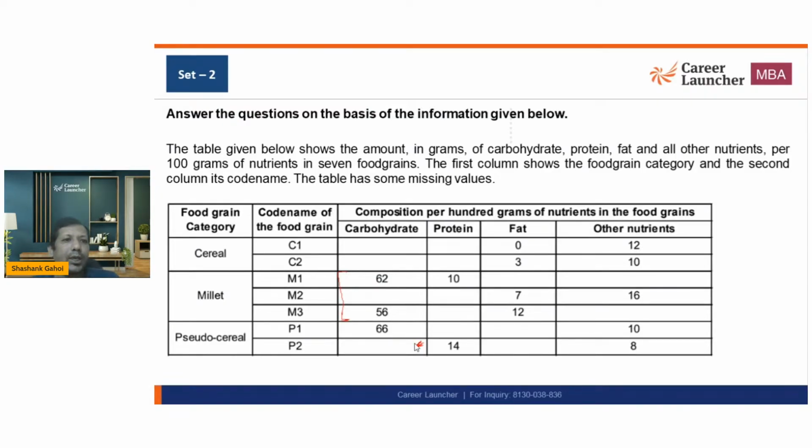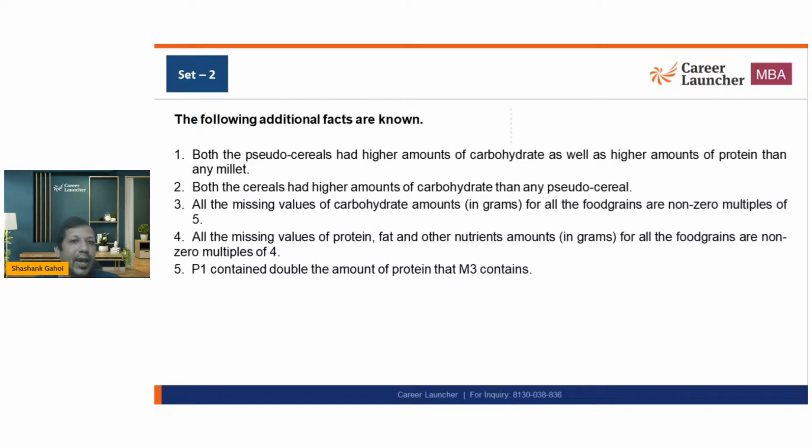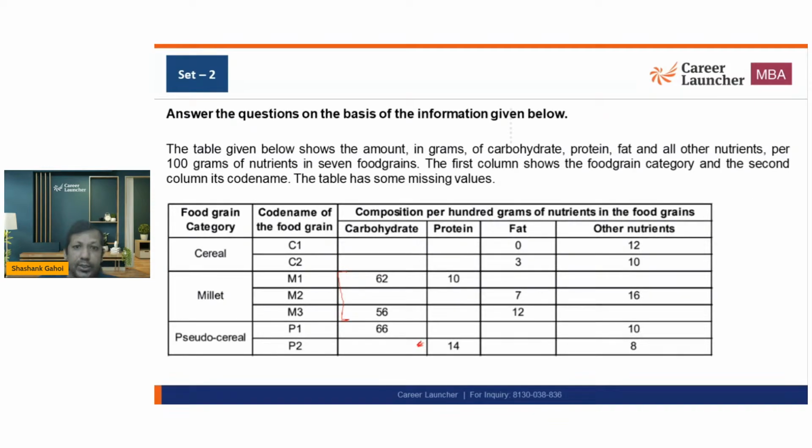Okay. Both the cereals have higher proteins, higher amounts of carbohydrate than pseudo cereals. So basically, this is saying that these numbers should be greater than these numbers. Matlab, these two numbers should be greater than 66. That's what it says, right?